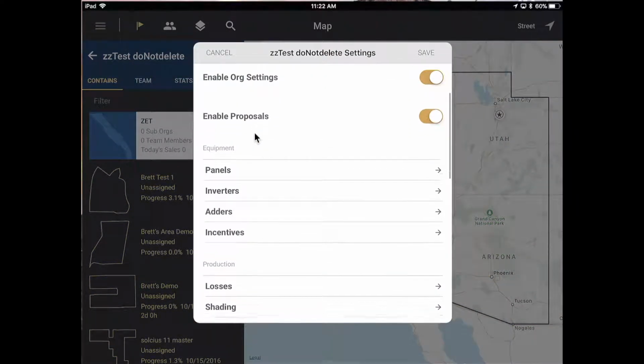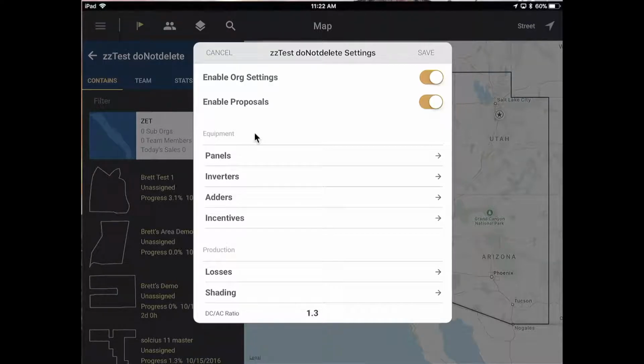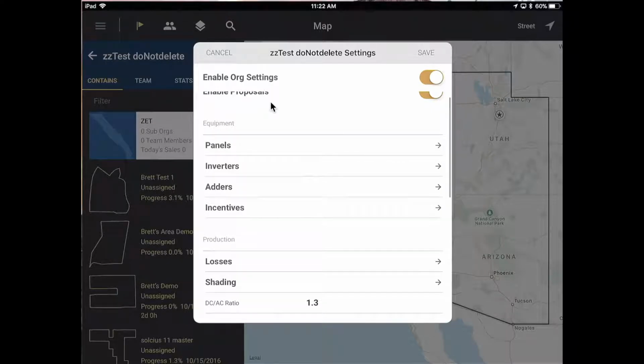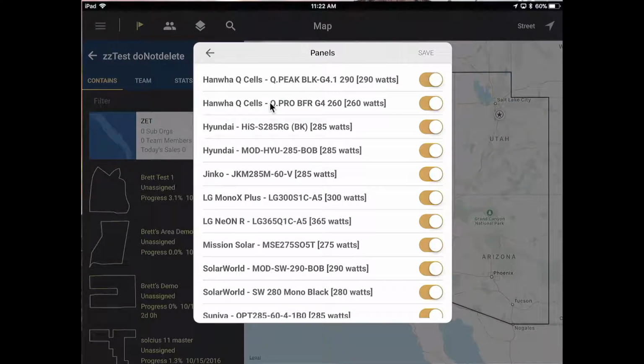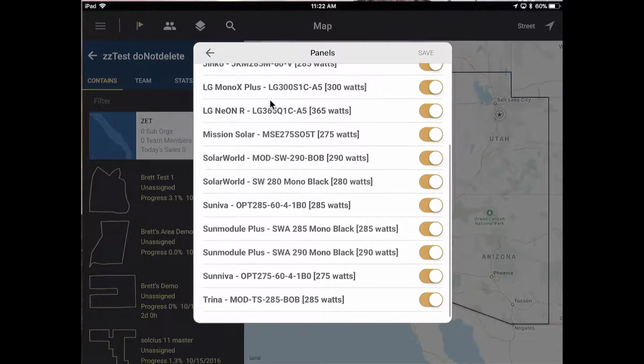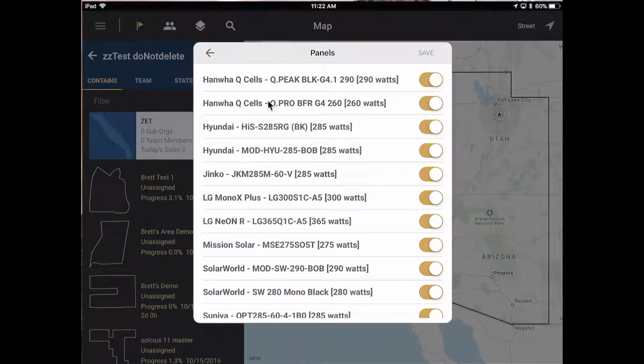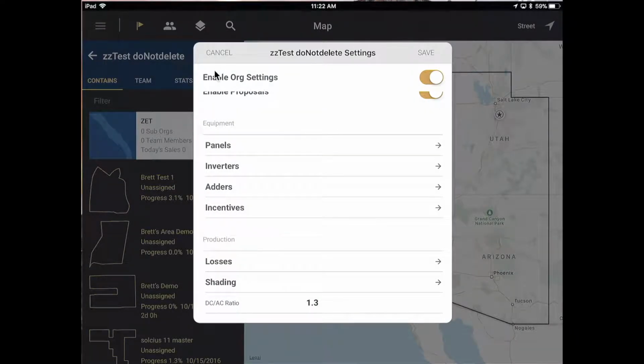Now, as you'll notice, inside of org settings, there are a number of things that I can work on. I can come in and enable proposals or turn those on or off if I'm working inside of solar. And I can also change and adjust all of my panels and inverters. So again, this is for this organization, the ones that I have available. I can turn any of those on or off depending on what I want to make available for my end user in my group. Same thing with inverters. I can come in and adjust and manage all of my inverters.